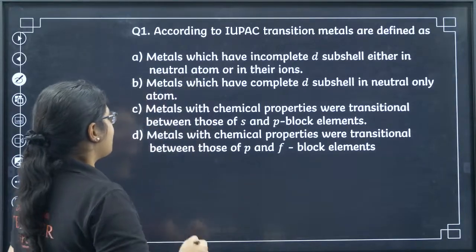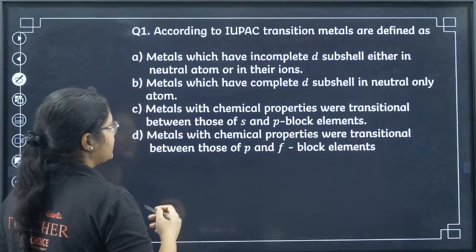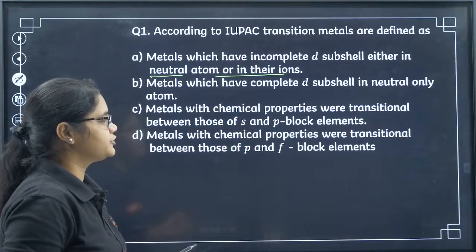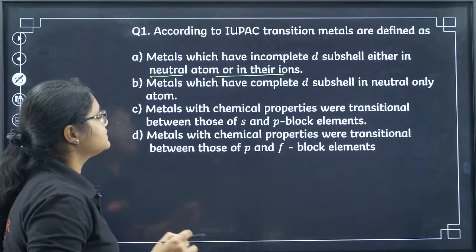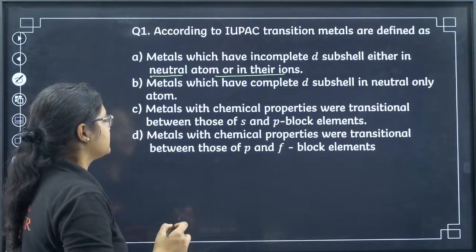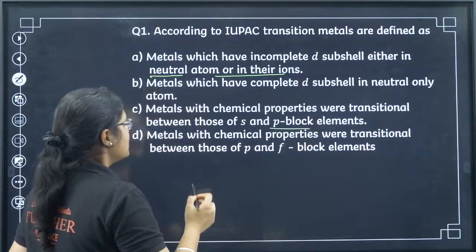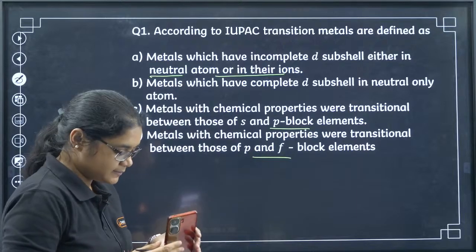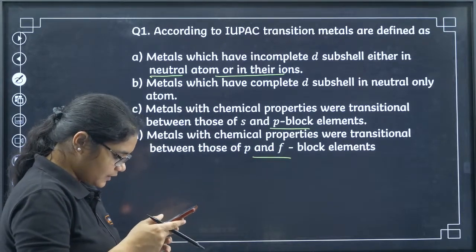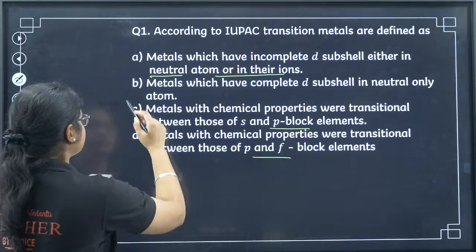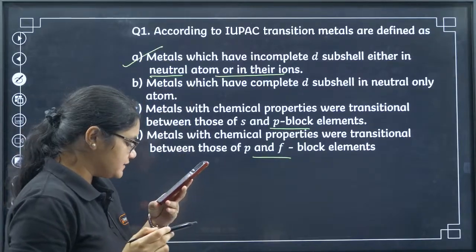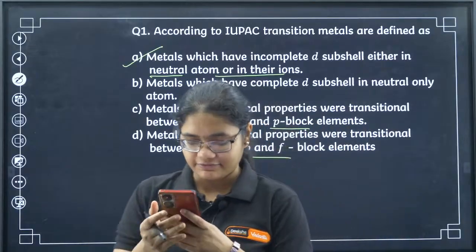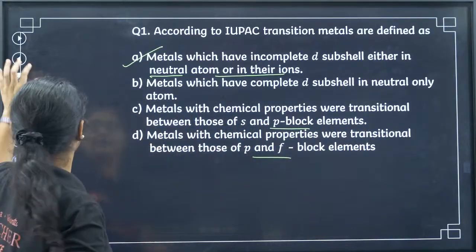Here we have: metals which have incomplete d subshell either in the neutral atom or in their ions; metals which have complete d subshell in their neutral atom only; metals with chemical properties transitional between those of S and P block elements; metals with chemical properties transitional between P and F block elements. Yes, I have got a very good answer from all the students, 1A. Neon, Sangeeta, Madhavi, Mood, BG and Nagama, all of you are correct. Yes, definitely. Aditya also, all of you are correct. A is the correct answer.